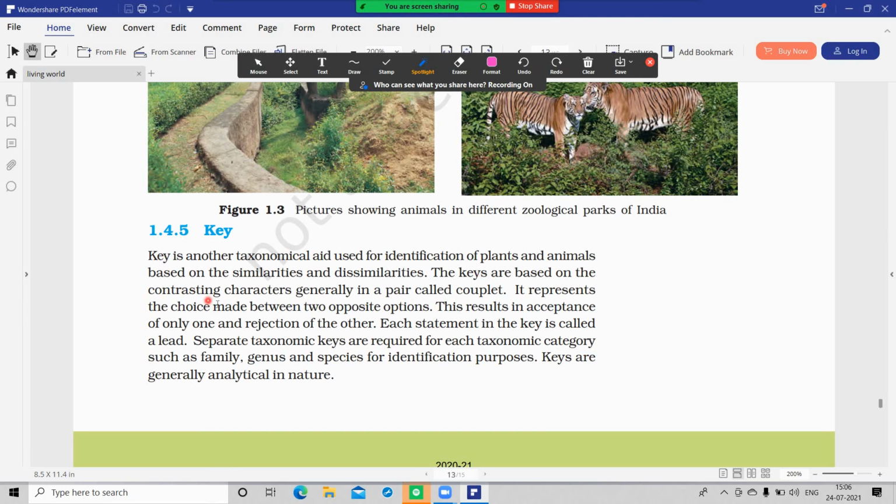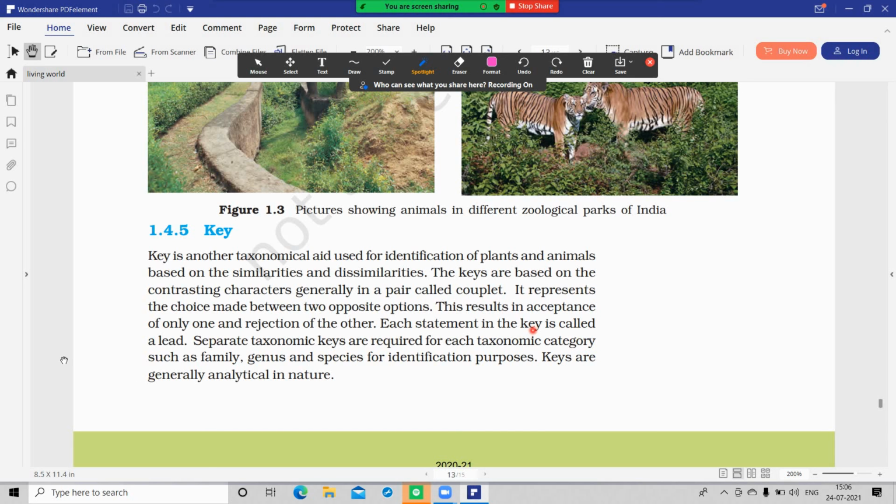Keys are based on contrasting characters, generally in a pair called a couplet. It represents the choice made between two opposite options, resulting in acceptance of one and rejection of the other.